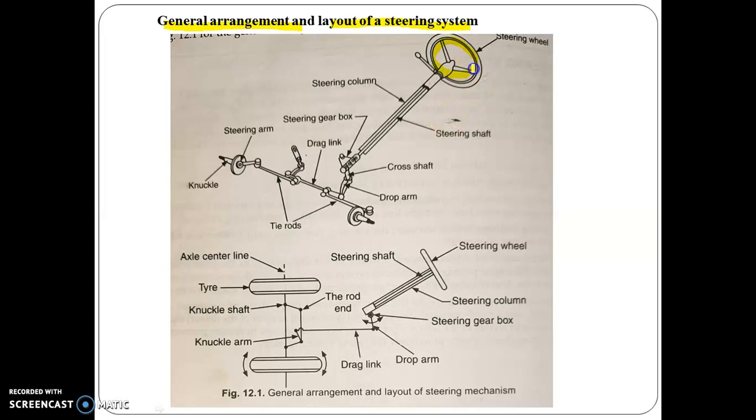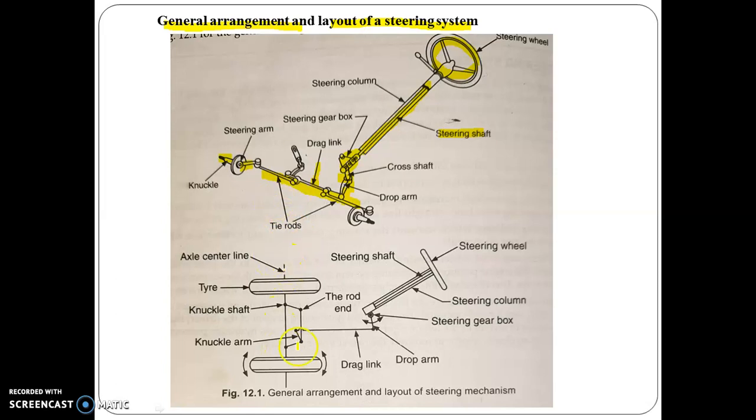This is the steering wheel, then this is the steering column, in which the steering shaft is present, which transmits the rotary motion to linear motion. Then the important points: this is the tie rod, this is the drag link, this is the drop arm, this is the cross shaft, and this is the steering gearbox. Along with that, this is the steering arm, and this is the knuckle. All the points will be covered one by one.